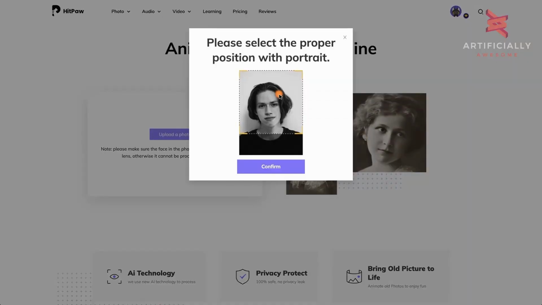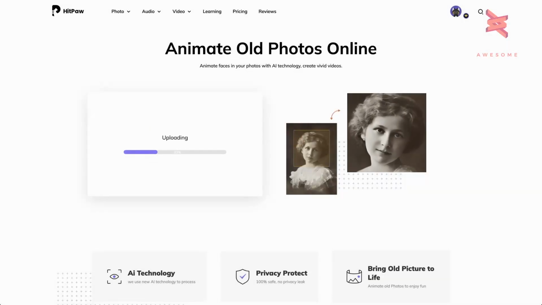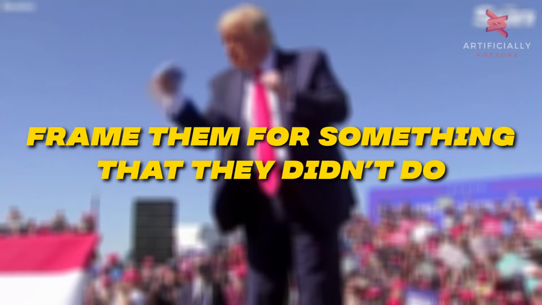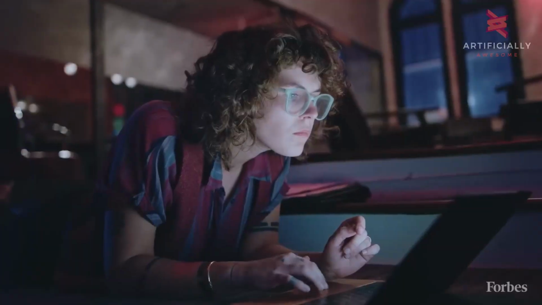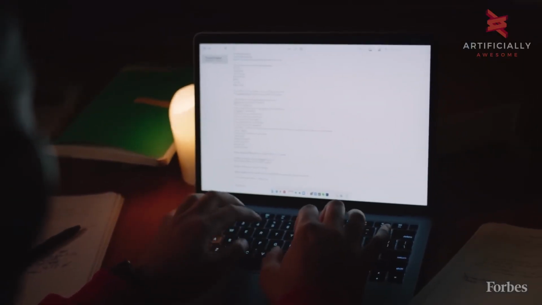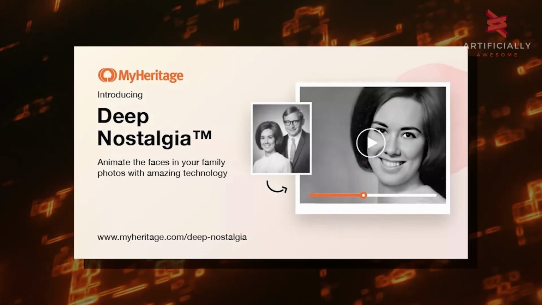Of course, there are a few concerns with this kind of technology. In the wrong hands, tools such as Deep Nostalgia could be used to ruin a person's credibility, frame them for something that they didn't do, or worse. But there are dangers associated with any piece of tech, and as long as it's used for the intended purpose, Deep Nostalgia will only be a positive force for the world.